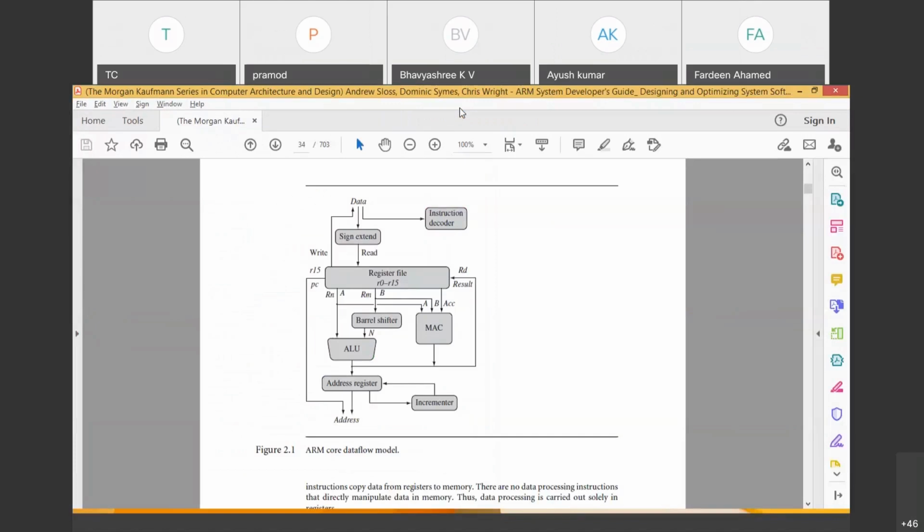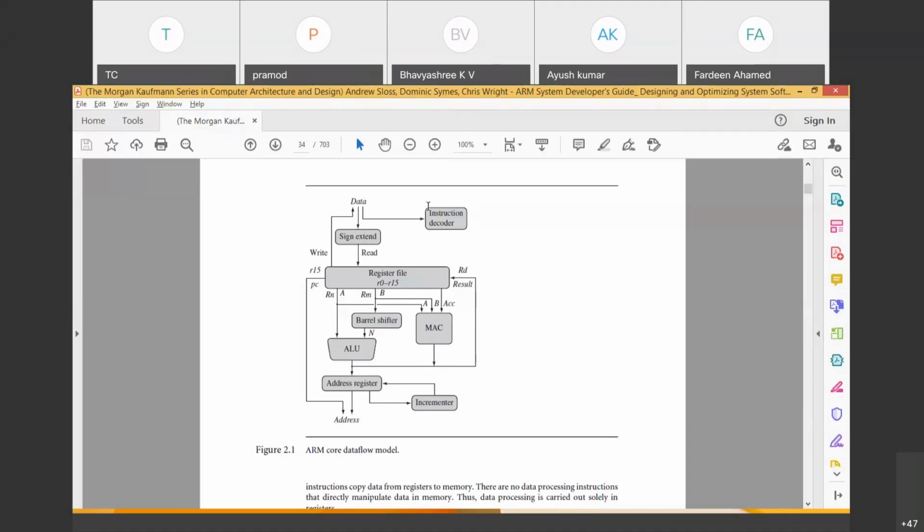We understood how the microprocessor works. We understood how the different microcontrollers work. Now we need to understand this clearly, because I need to write it in the exam. If somebody asks how the ARM processor works, how it functions, how the ARM core works, how the ARM core can be realized, then you just have to draw this block diagram and explain in detail. Now you understand how this block diagram is drawn. The ARM processor, or ARM core, is nothing but a collection of different functional blocks connected by data buses.